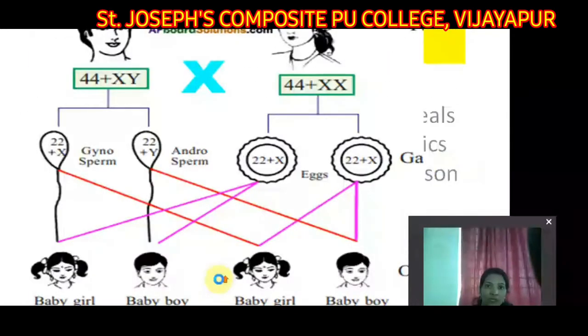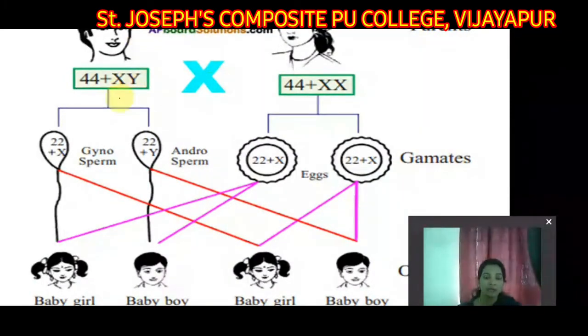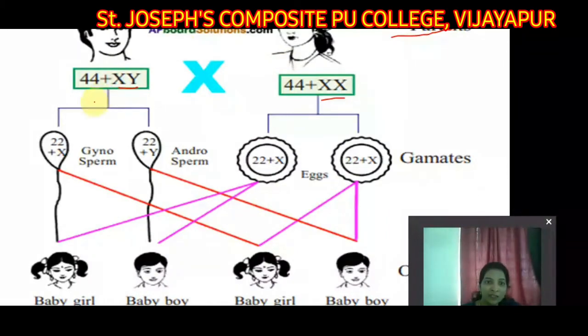Now, what characteristics are transferred? You can see father and mother here, how they have 44 plus XY chromosomes and 44 plus XX chromosomes. Parents have these characteristics, and you can see the baby girl and baby boy, how they are getting the information from the mother and father. You can see here half characteristics from the mother and half characteristics from the father.